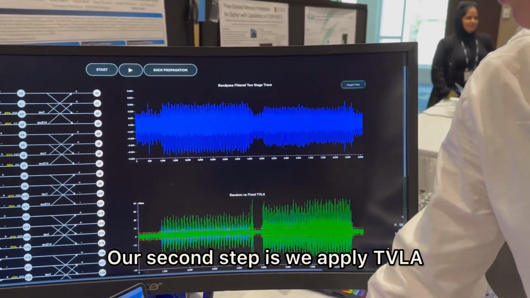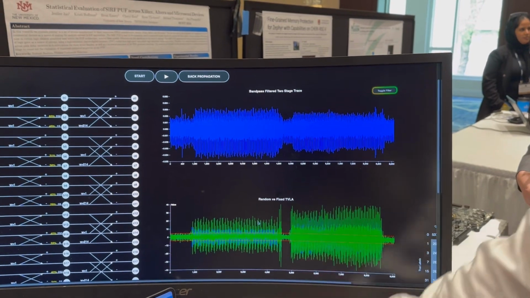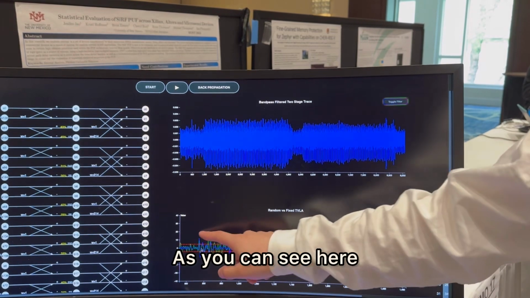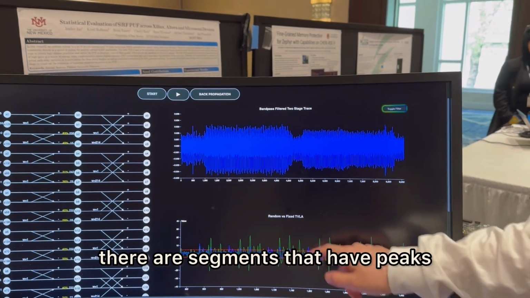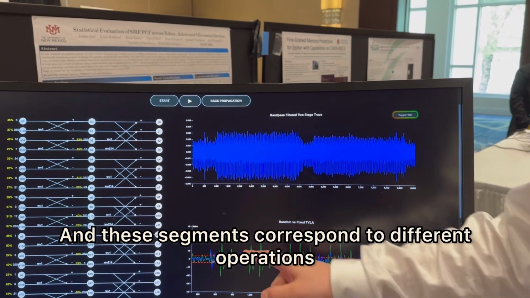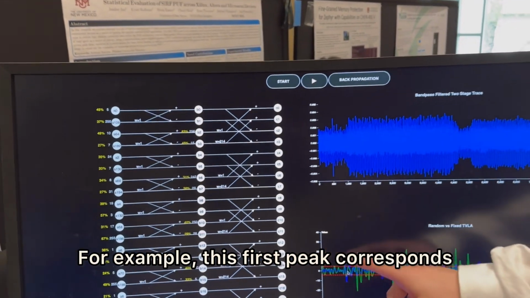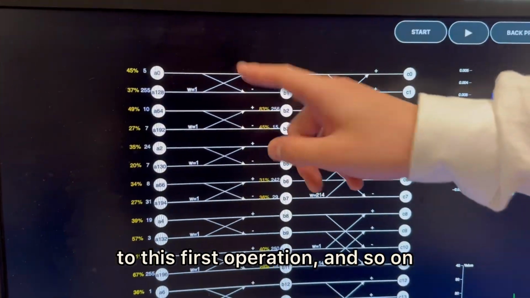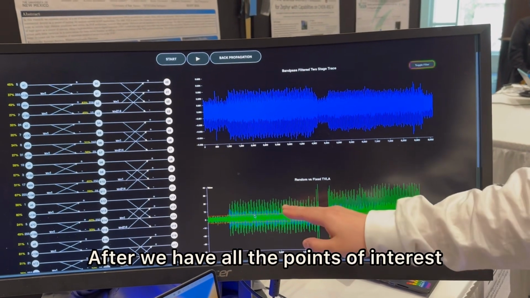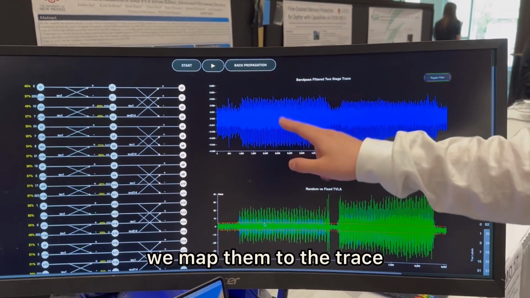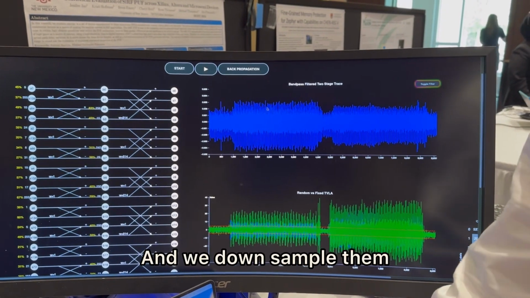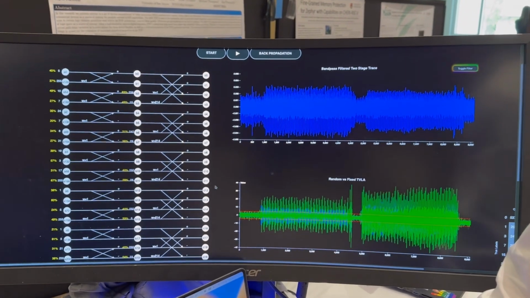Our second step is we apply TVLA and find the points of interest. As you can see here, there are segments that have peaks, and these segments correspond to different operations. For example, this first peak corresponds to this first operation, and so on. After we have all the points of interest, we map them to the filtered power trace, downsample them, and feed them into the machine learning model.